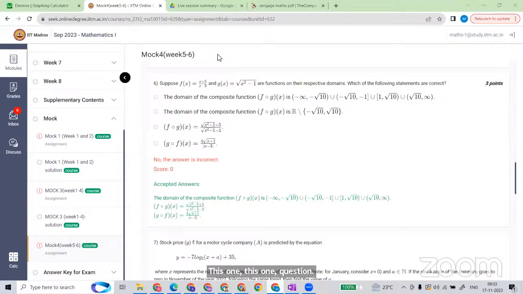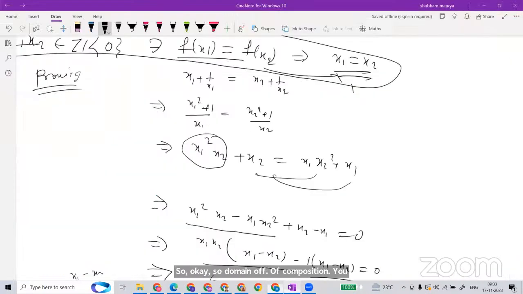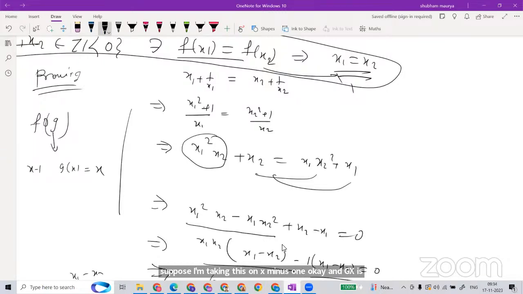So here, how to find the domain of a composite function. Domain of composition means, if you are taking the composition of two functions, f of g, suppose f is 1 upon x minus 1, and g is x square.